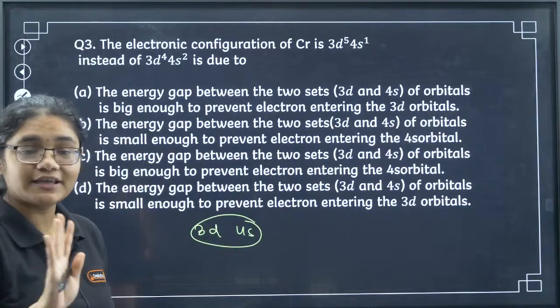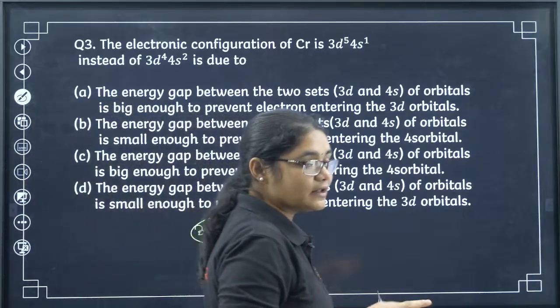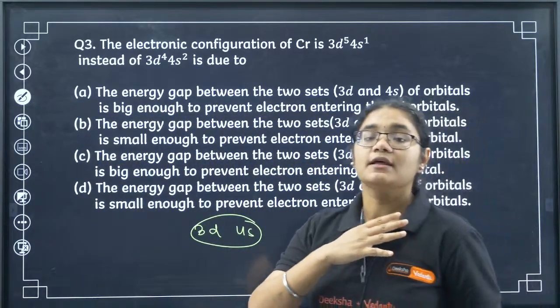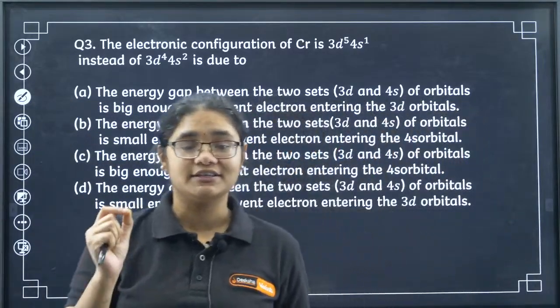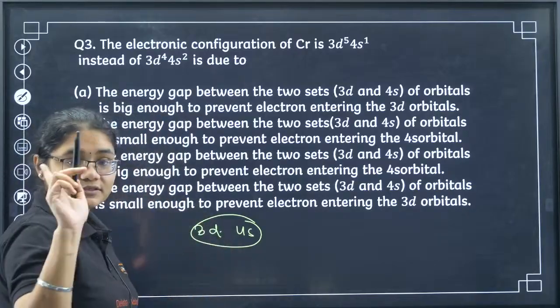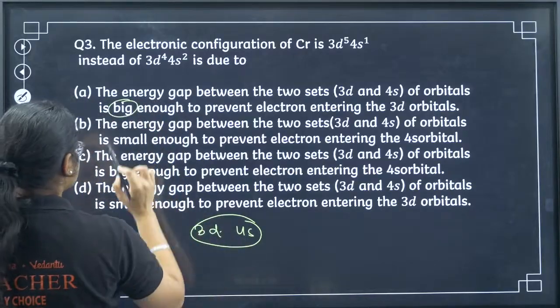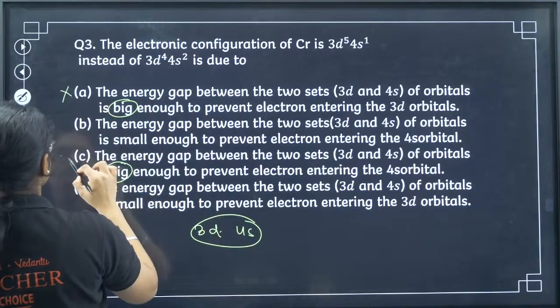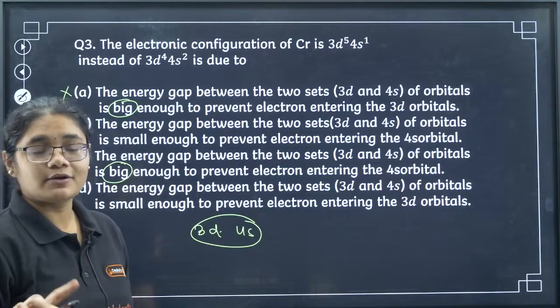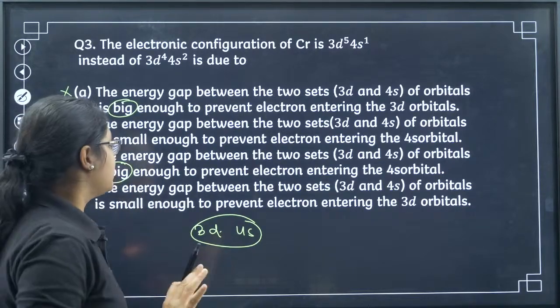First of all, let me tell you that the energy gap between 3d and 4s is very small. The energy gap is not higher. That is why transition elements show such a large number of variable oxidation states. So the energy gap is small. Wherever the energy gap is given as big, I can eliminate those options. So A is not the answer. A is wrong.